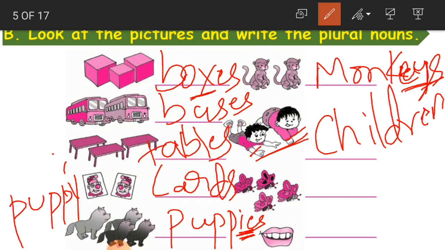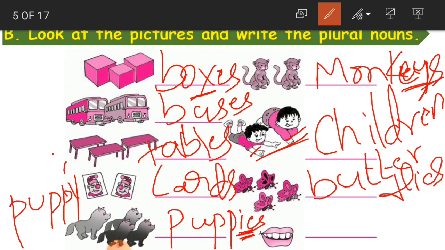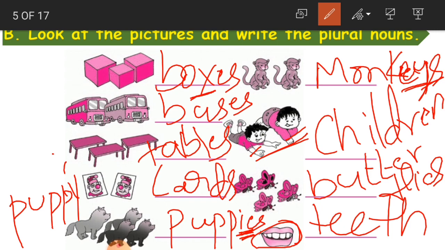Okay. Then here butterflies. What are they, children? Butterflies. Here only a single one is called a tooth, but here we are seeing many teeth. So that's why it becomes teeth. Clear, children? Okay. So hope you will be able to do such plural nouns easily.